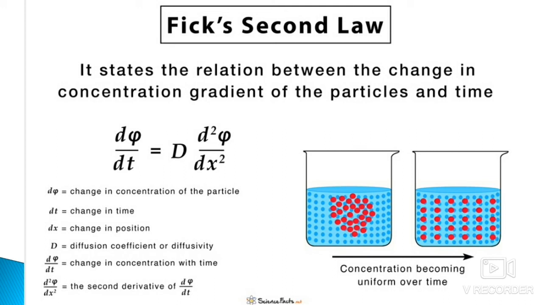The abbreviations: d psi is the change in concentration of the particle; dt is the change in time; dx is the change in position from one position to another; and capital D is the diffusivity or diffusion coefficient. d psi by dt is the change in concentration with time, and d2 psi by dx square is the second derivative of the concentration with respect to position.